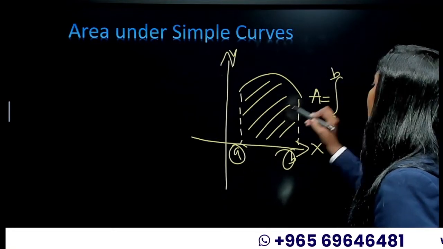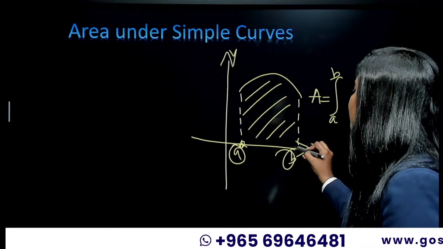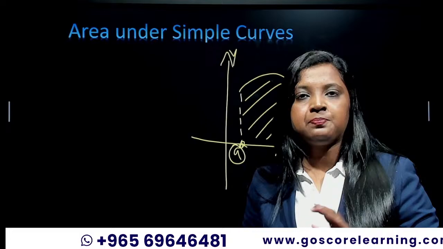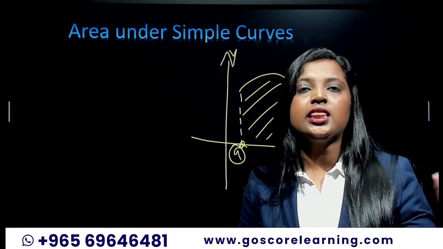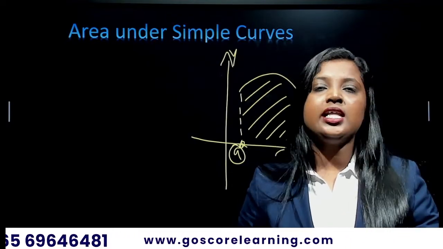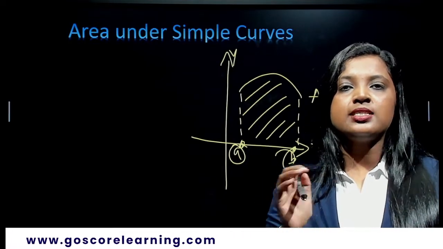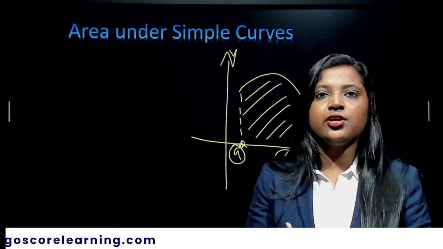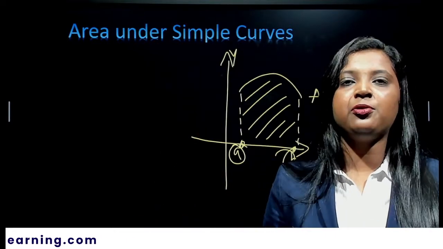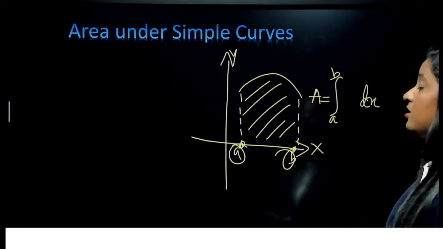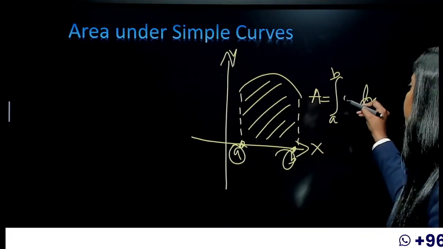From A to B, we are taking the points on which axis? We are taking the points on the x-axis. So we have to integrate with respect to x because we are taking the points on the x-axis, no? So you have to show some affection to this x-axis. So it will be integrating with respect to x. If you are writing dx here, you have to write y here.